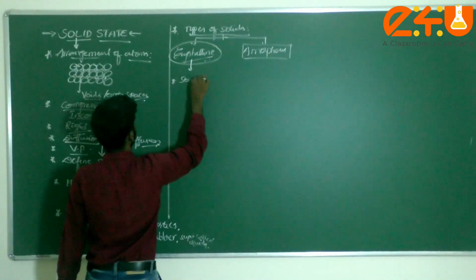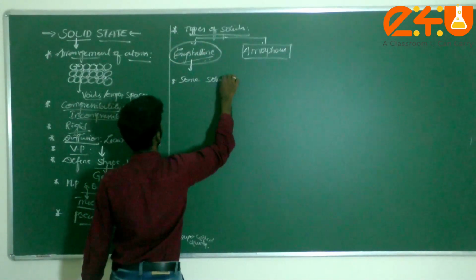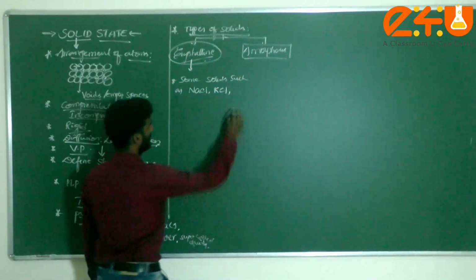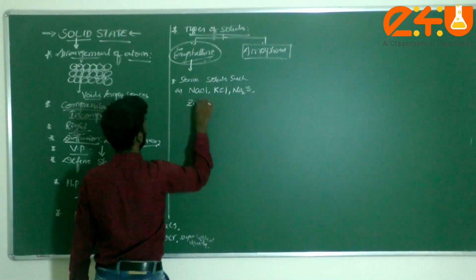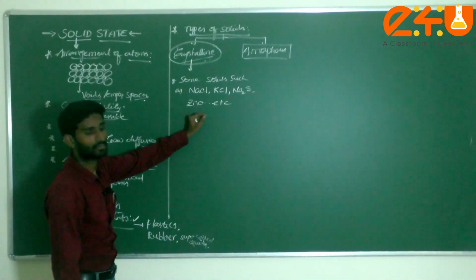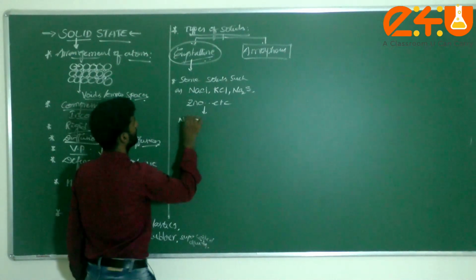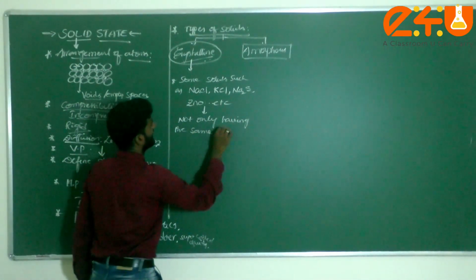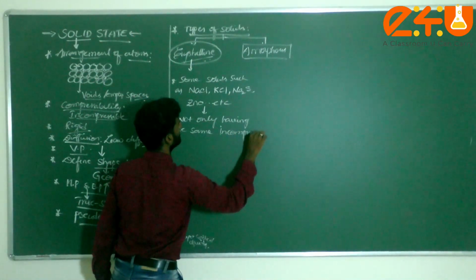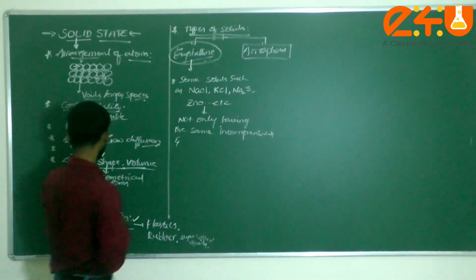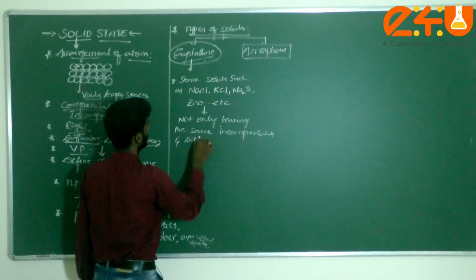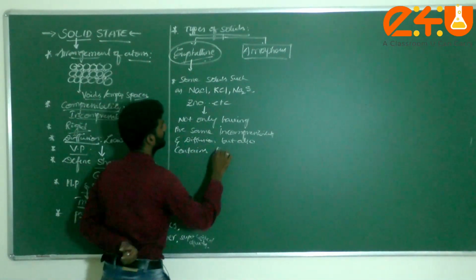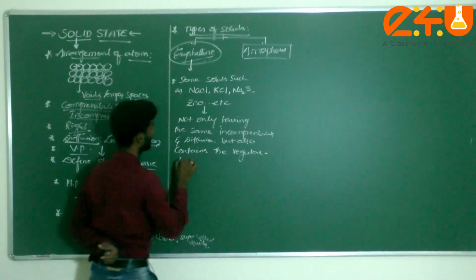Some solids, such as NaCl, KCl, Na2S, ZnO and so on, not only have the same incompressibility and diffusion, but also contain the regular geometry.